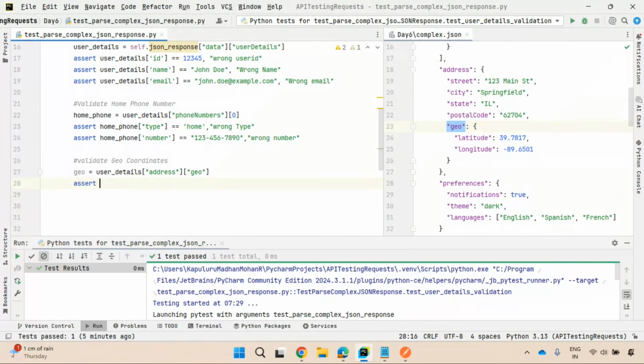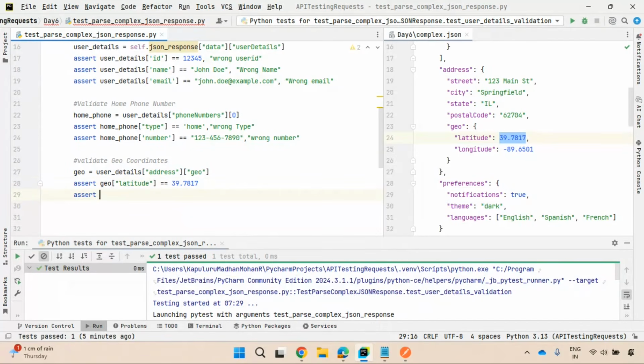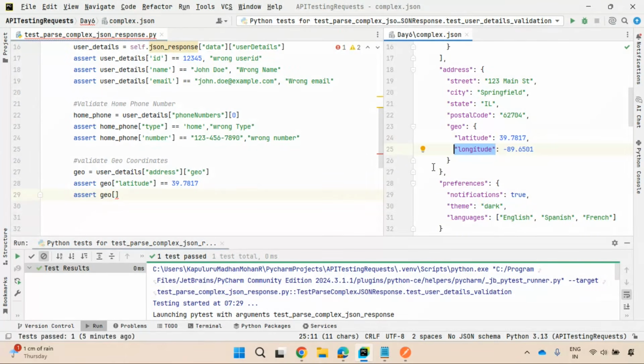Now I'll use assert: assert geo of latitude is equal to this value or not. You are doing a simple assertion. Similarly, assert geo of longitude, get the value of this key longitude, and check if it is equal to this value or not.